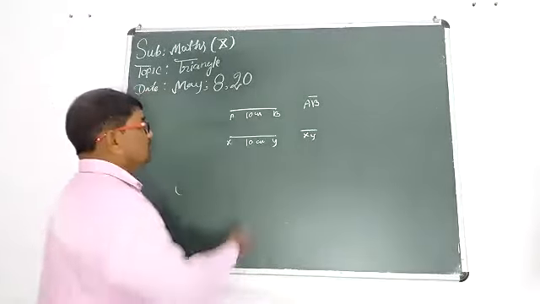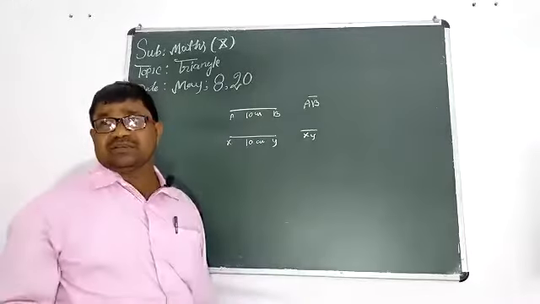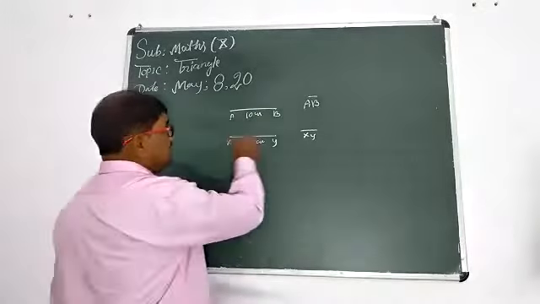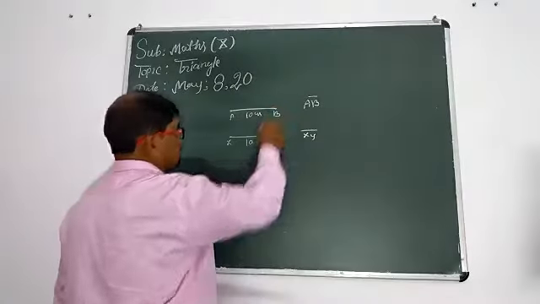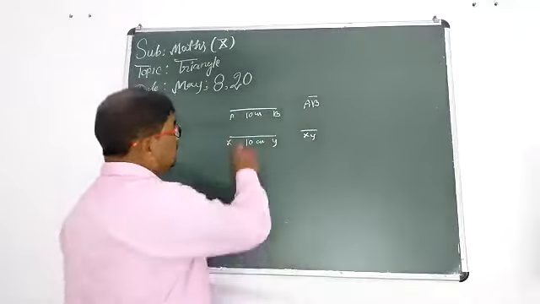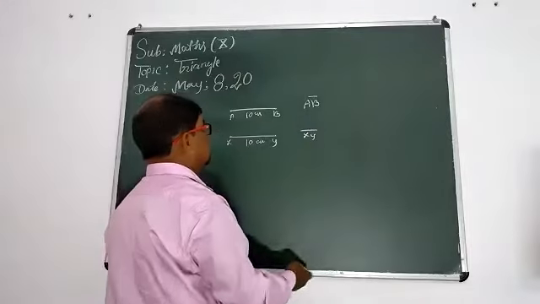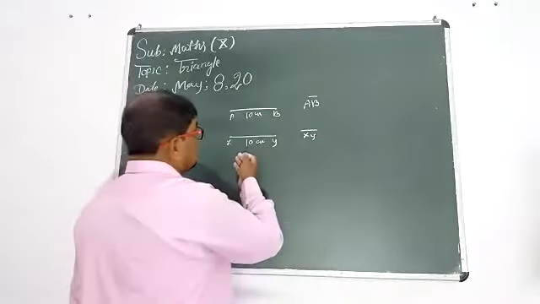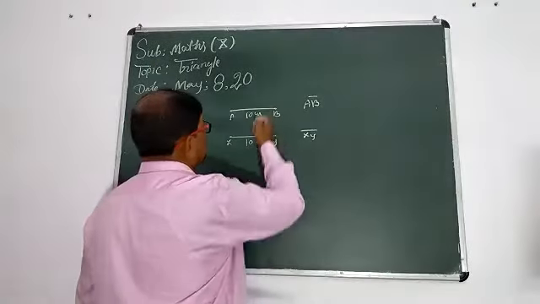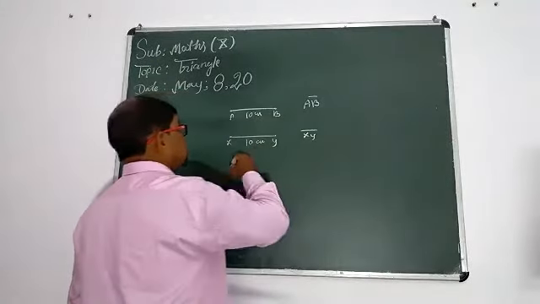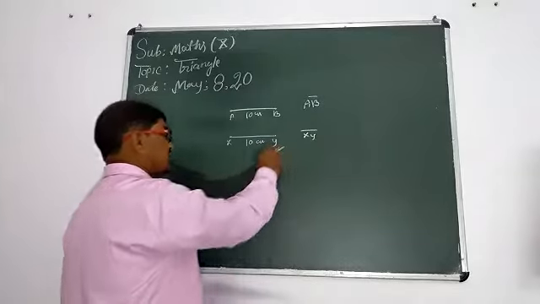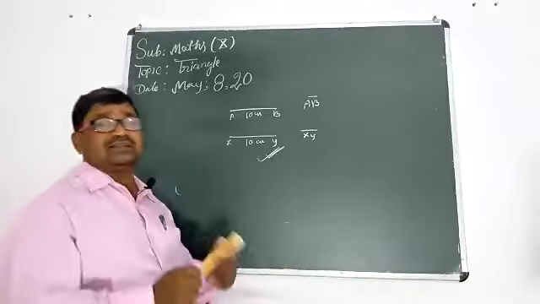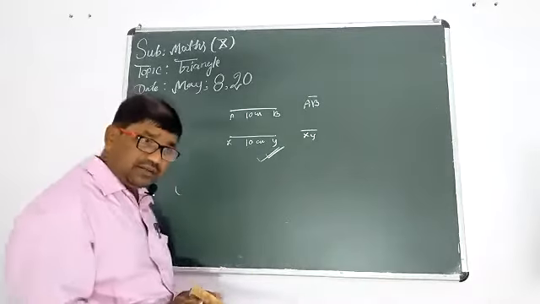Both are line segments. They are similar, but having the same length also. It means they are congruent. If two line segments have equal length, they are congruent.